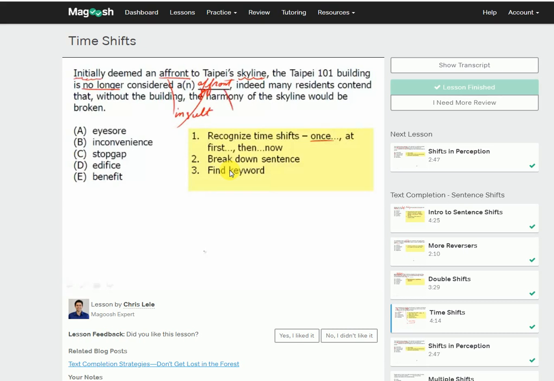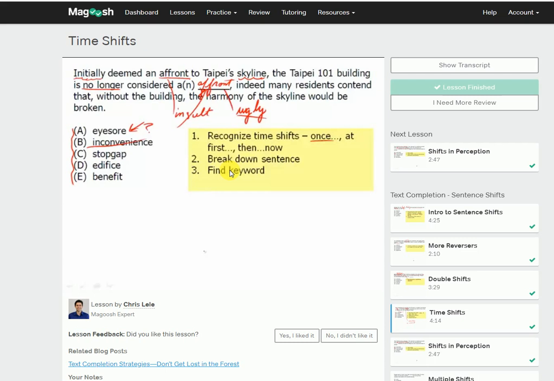You can even put "ugly" as a good word to use, or "ugliness" in terms of parts of speech. Of course that doesn't really make sense, but it's the idea of the connotation, what the word means. We want something that's ugly. So we look down at the answers, and what do we have? Well, eyesore. If something is an eyesore, that's sore to your eyes, it could be ugly. If you're not 100% sure, put a little question mark there, but that looks like it's probably the answer. Words like "inconvenience" don't really work in this context because you're doing something that's not pleasant to look at. It's not that it's an inconvenience.